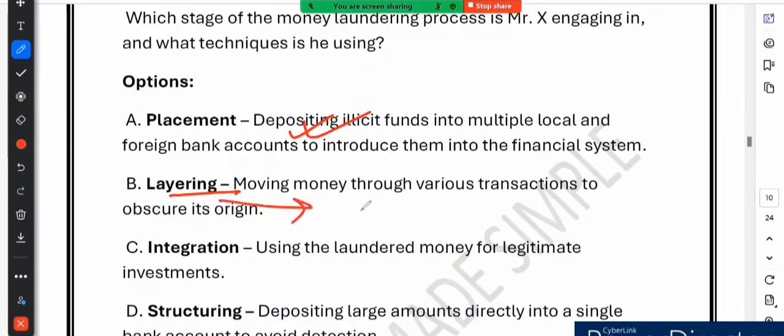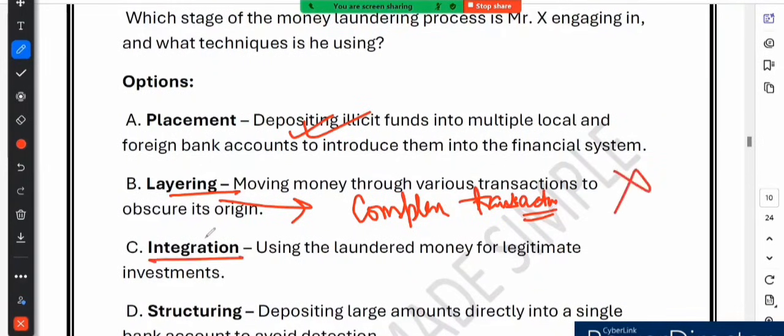Layering involves moving the money through a series of complex transactions, right? So what do we do in layering? We move the money through a series of complex transactions to obscure its illicit origin. So Mr. X has not started doing that yet. So this is incorrect. Integration is also incorrect because integration is the final stage of money laundering, where the laundered money is mixed with legitimate funds and used for legal investment.